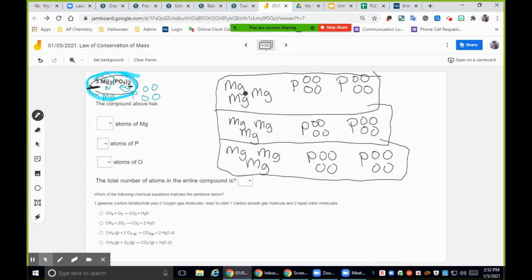So looking at this, you can now see that we have 3, 6, 9 magnesium. So the answer there should have been 9. Phosphorus, you had 1, 2, 3, 4, 5, 6. So we had 6 atoms of phosphorus. And then oxygen, we had 4, 8, 12, 16, 20, 24. So once you had those, you could add them together to get that total number right here.